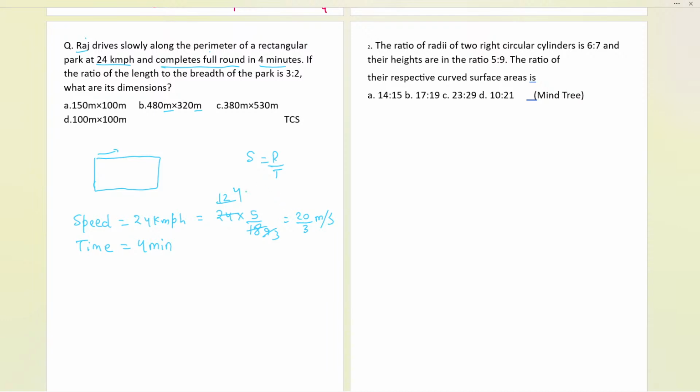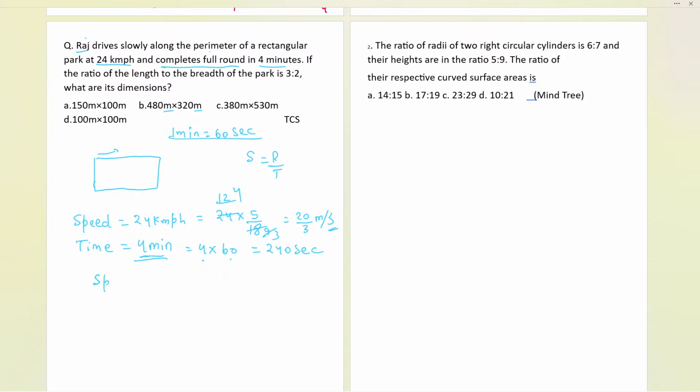Great, yes, that you tried. Next we have the time. I need to find it in seconds, because now the speed is in meter per second. So let us convert 4 times 60. In 1 minute we have 60 seconds, so in 4 minutes we have 4 times 60, that is 240 seconds.